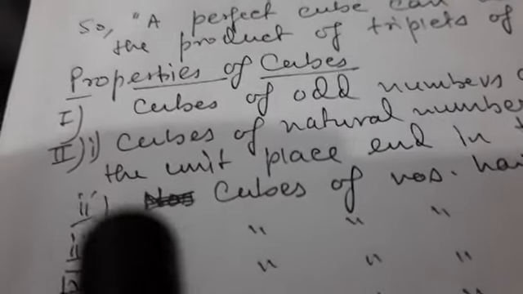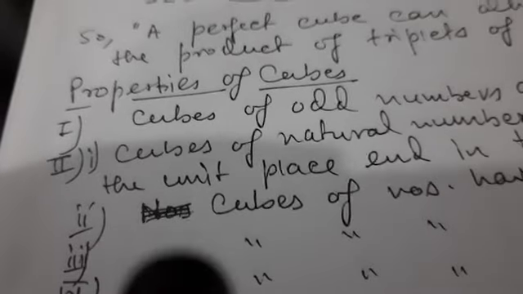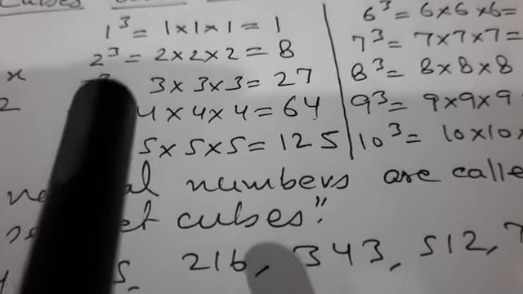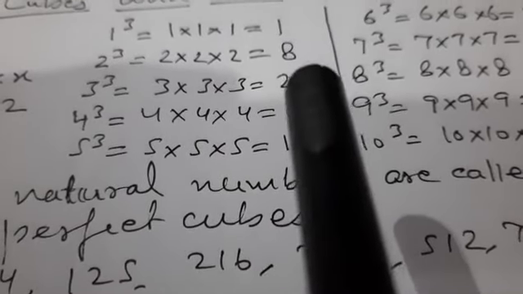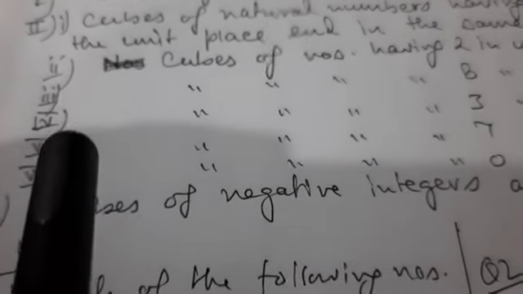Now what about other unit places? If we have some other number in the unit place, the second point says cubes of numbers having 2 in the unit place end in 8. So you can see the table again. If 2 comes in the unit place, the cube of the number will end in 8. The unit place will have 8. Same way we can conclude other points also.